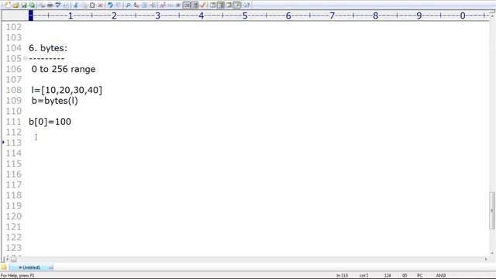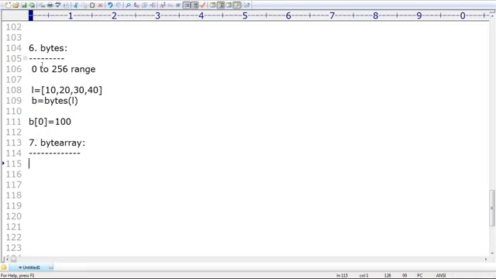My requirement is, I want a group of values in the 0 to 256 range, but I want mutable ability. I want to change based on my requirements. Then we can go for bytearray. Is it bytes array or byte array? Always remember, it is bytearray.